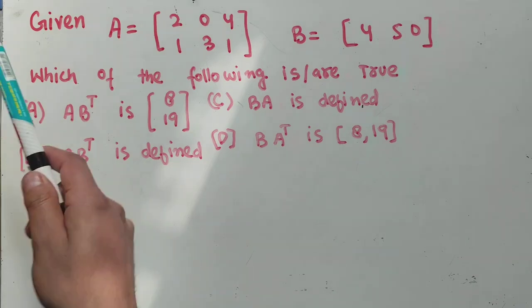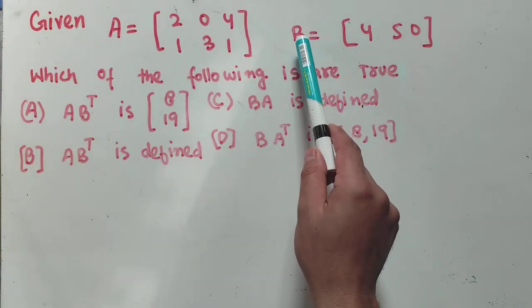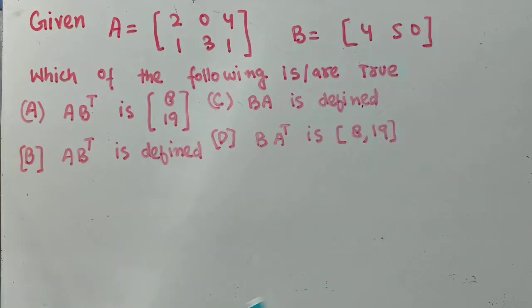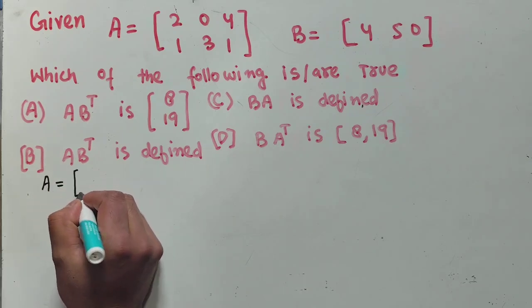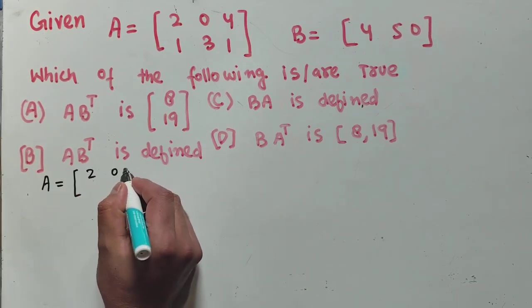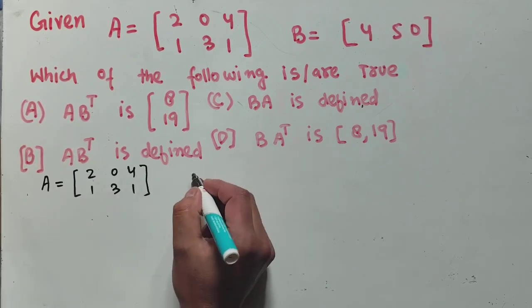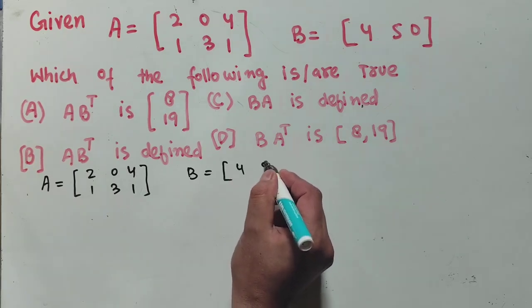Next question is, given the matrix A is equal to 2 0 4 1 3 1 and another matrix B is equal to 4 5 0, which of the following is true? Options are given, and we need to find the correct option or options.